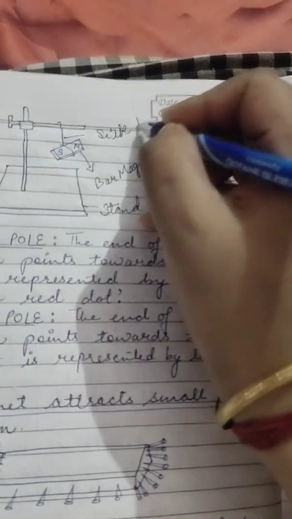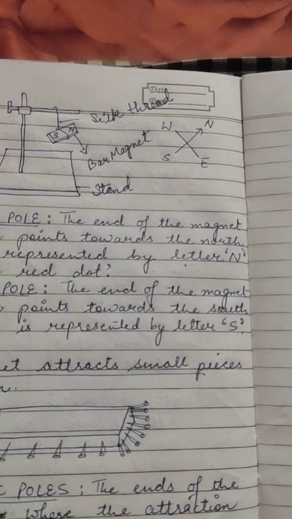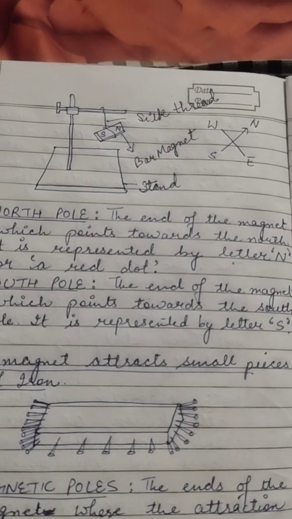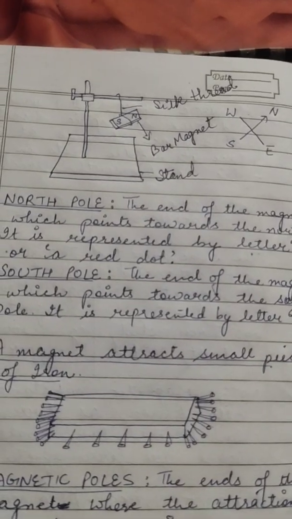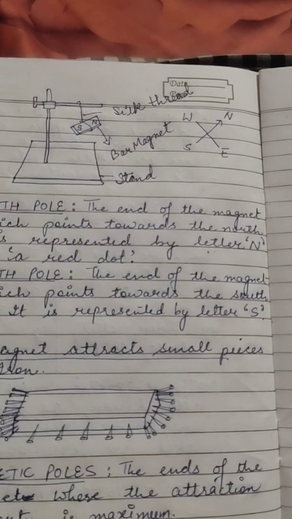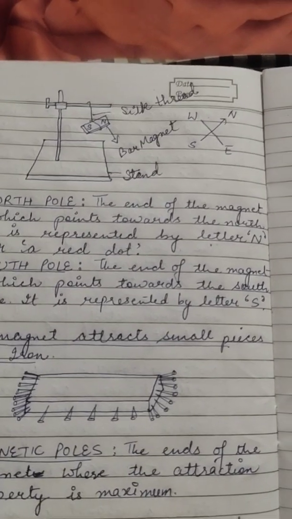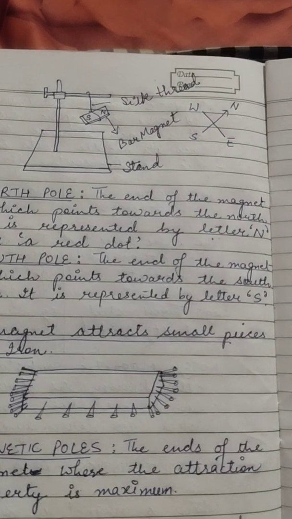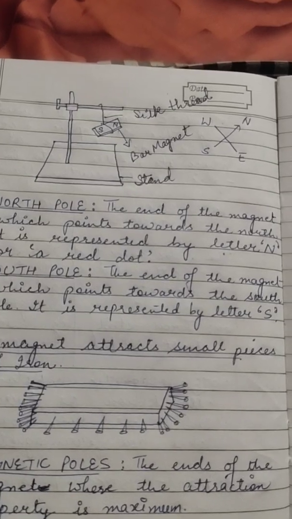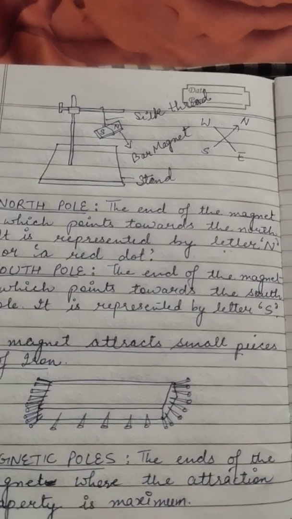With the help of the silk thread, we have suspended this bar magnet, and after some time, when it comes to rest, it will be resting in the north-south direction. If we disturb the magnet a little, it again comes to rest in the north-south direction. Many times you will disturb it and you will see that when it comes to rest, it will always point in that direction.